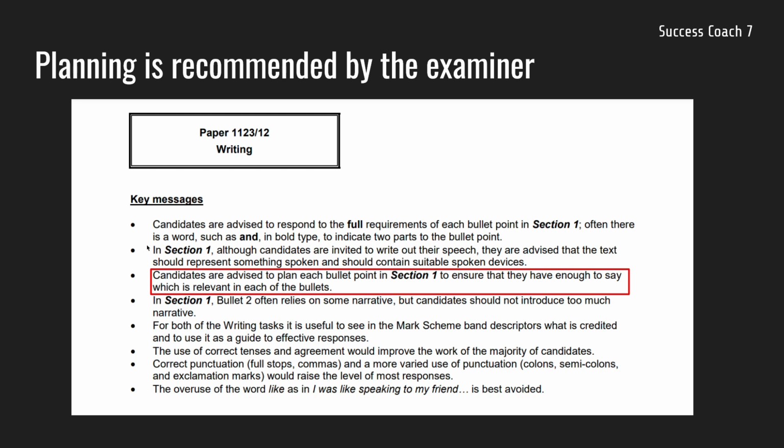First of all, I'd like to show you why planning is important in paper 1 and why it plays a key role in getting you the best marks. As you can see in this examiner report, candidates are advised to plan each bullet point in section 1 to ensure that they have enough to say which is relevant in each of the bullets. Here the examiner has clearly stated that planning is really important, and not only in section 1, but if you plan your section 2 as well, it will help you to write the best possible response.